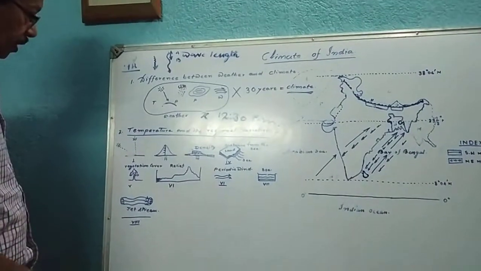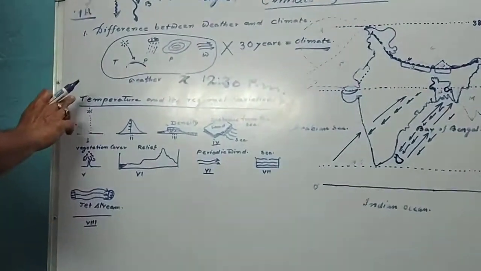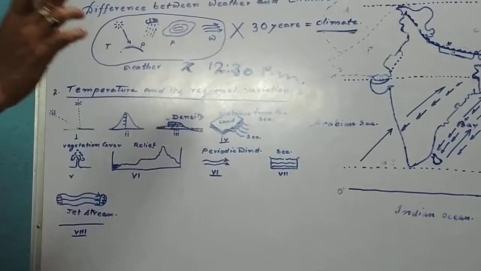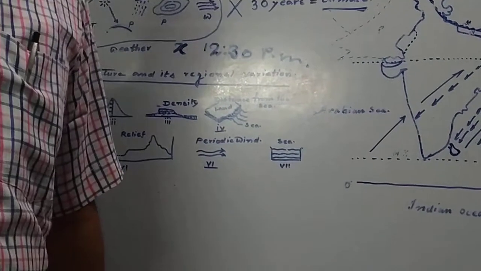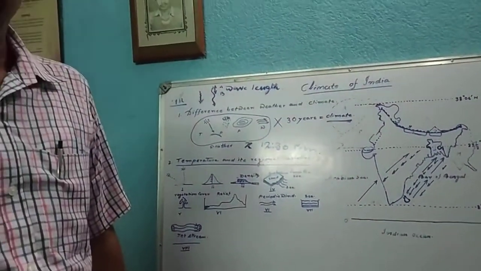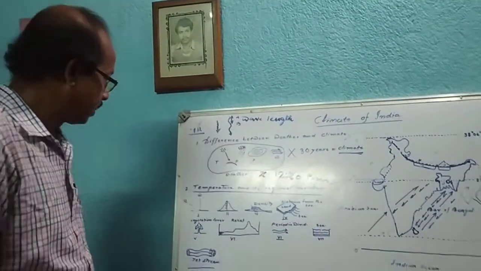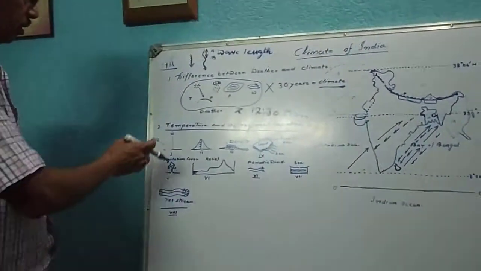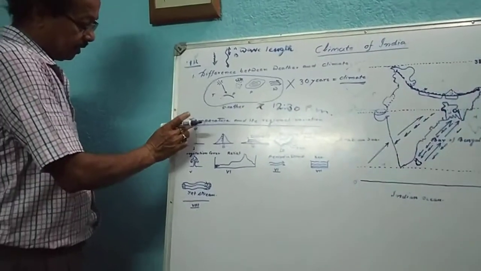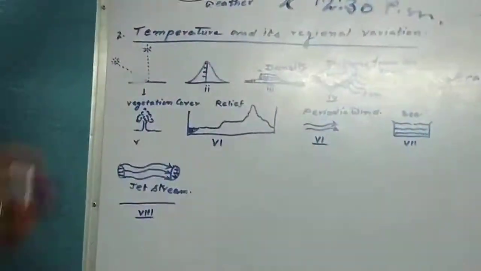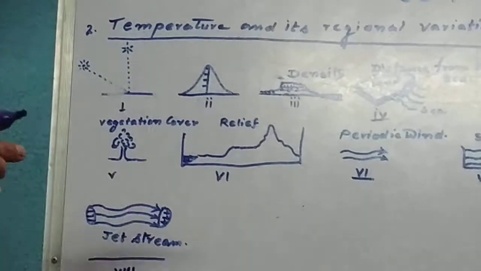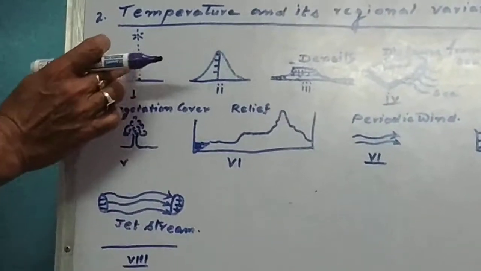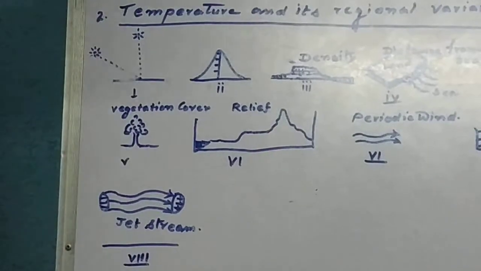Now, let us see. First element is temperature. Temperature is called the dominant climate controlling factor. Why do we call it so? First of all, incoming solar radiation is received by the Earth's surface, but it varies in angular position.